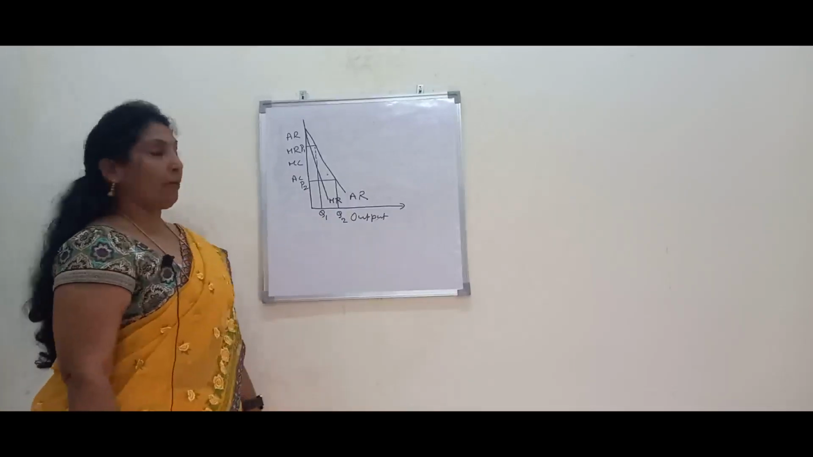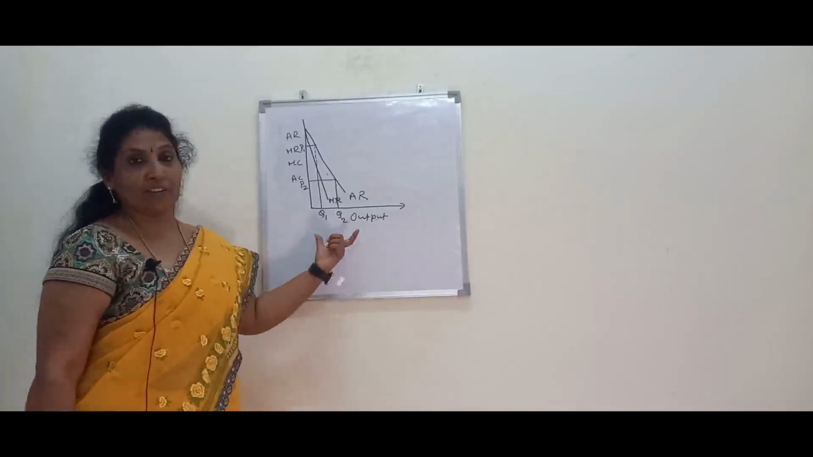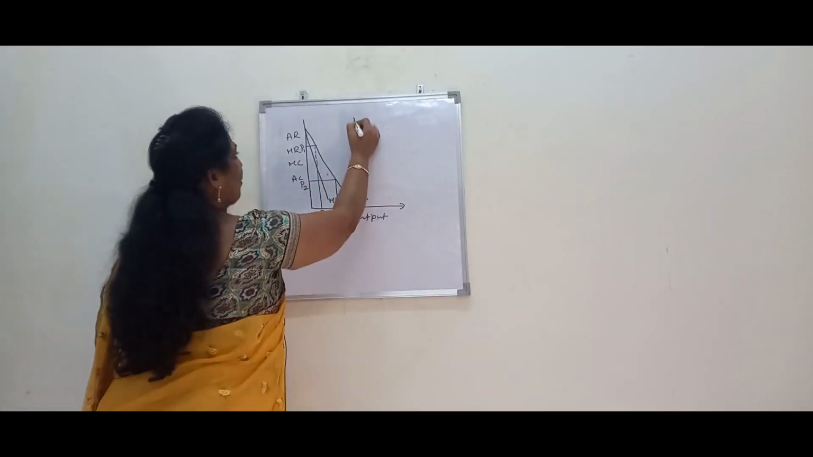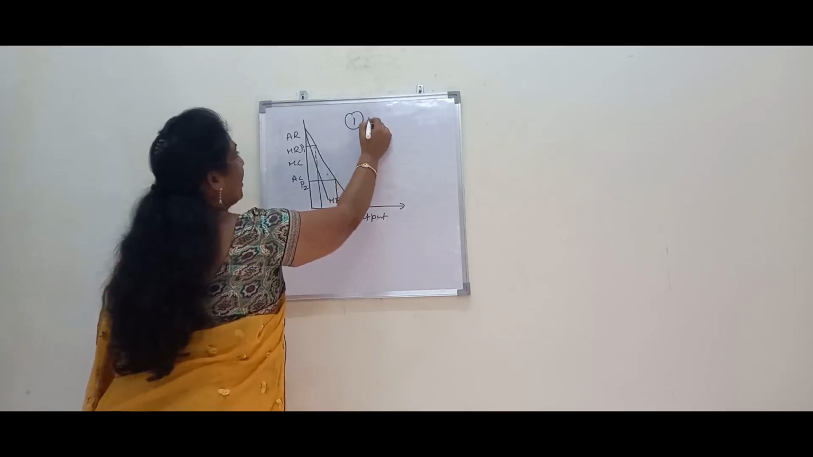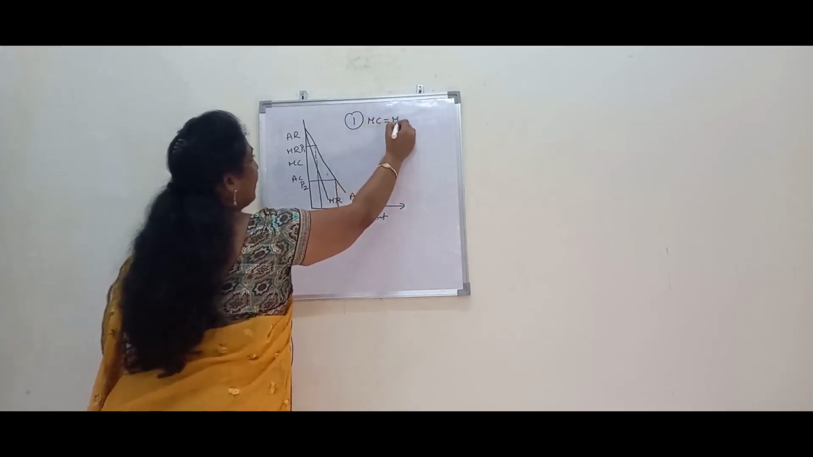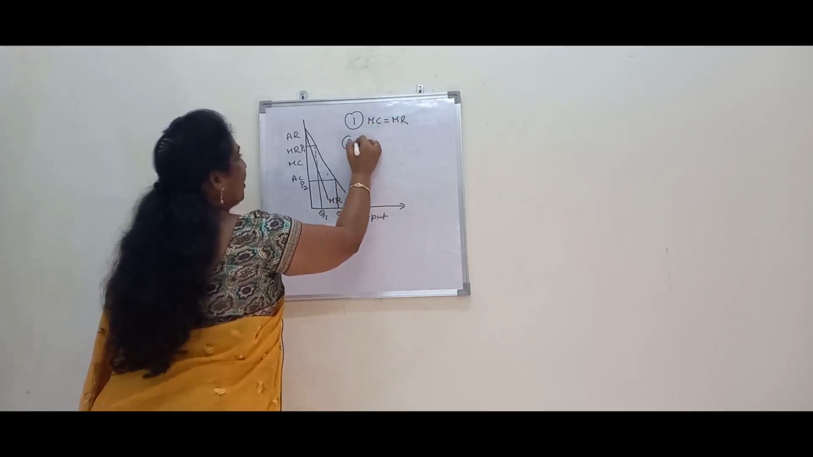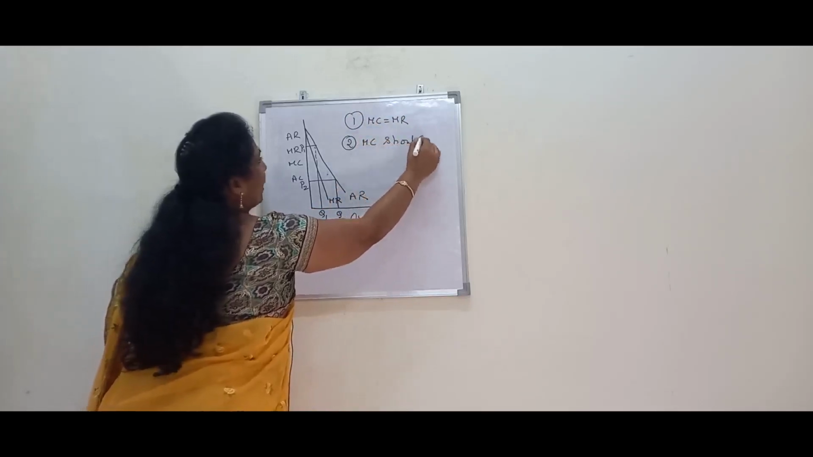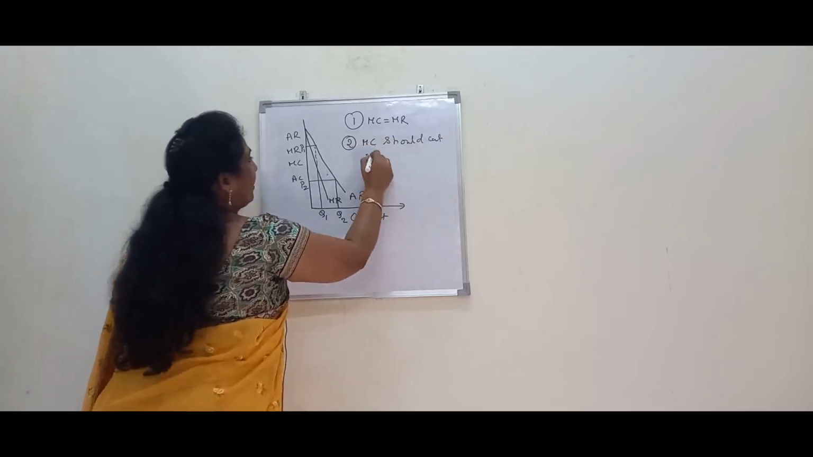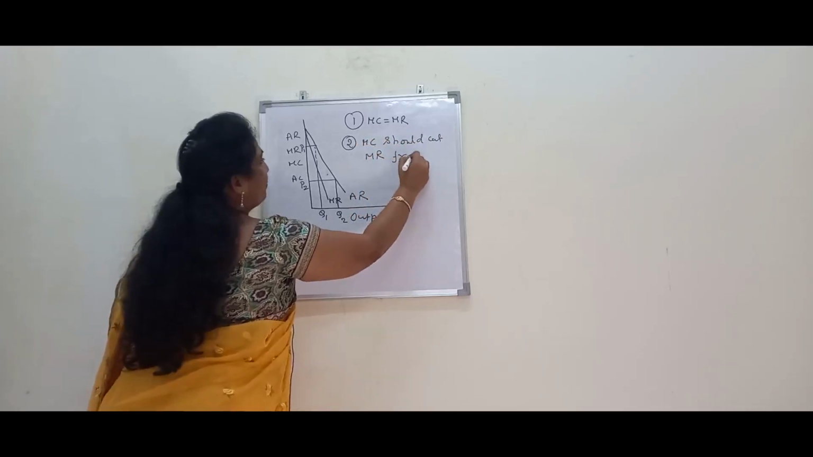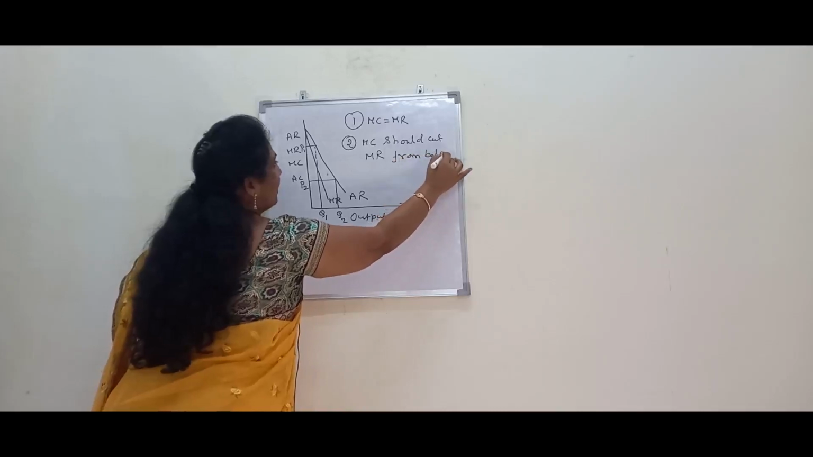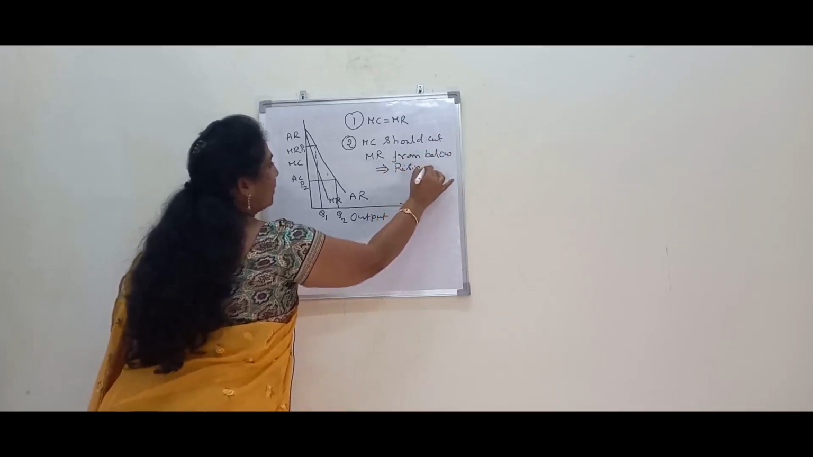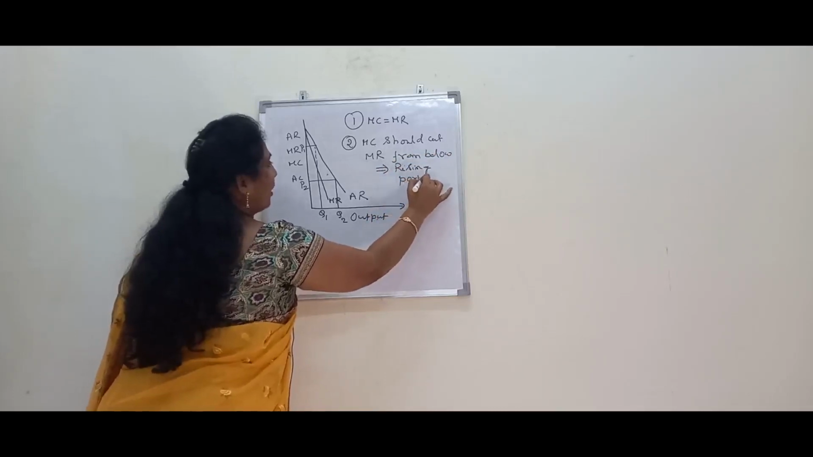Then how is equilibrium output obtained, how is output maximization done in the case of a monopoly? There are two conditions which we have discussed in perfect competition. Number one, MC should be equal to MR. Number two, MC should cut MR from below, which means the rising portion of the MC curve.